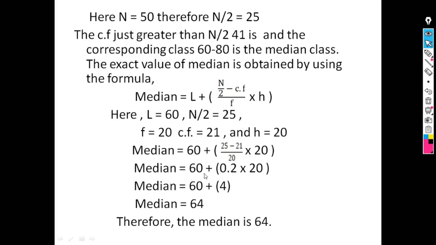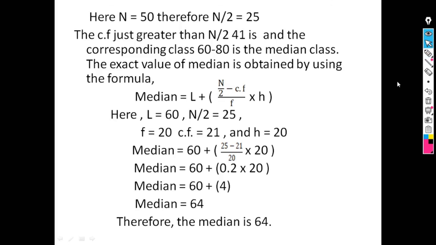So median is equal to 60 plus, just solve this bracket, 25 minus 21 divided by 20 is 0.2 into 20. So median is equal to 60 plus 4 and median is equal to 64. So for this type of data, median is equal to 64.